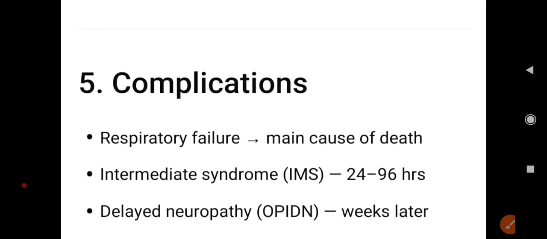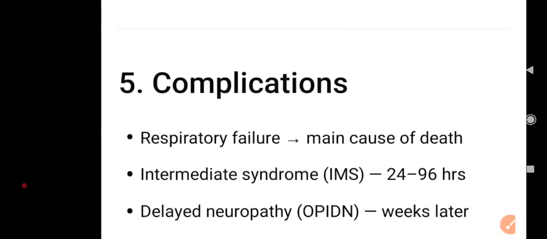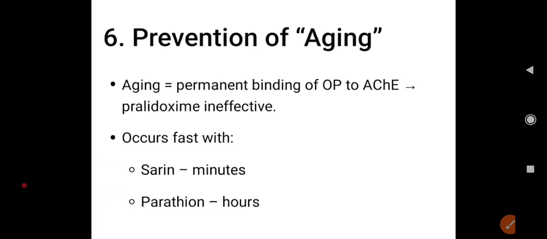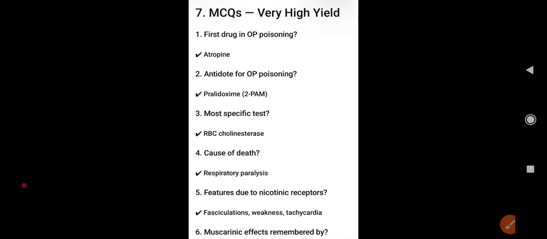Complications: respiratory failure, the main cause of death; intermediate syndrome at 24 to 96 hours; delayed neuropathy after weeks. Aging is permanent binding of OP to AChE, making pralidoxime ineffective; it occurs within minutes with soman and within hours with parathion.